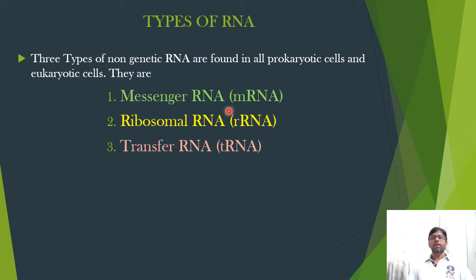Messenger RNA or mRNA carries the genetic information from DNA to ribosomes where protein synthesis is taking place. Ribosomal RNA is found in the ribosomes and helps in the formation of peptide bonds between the amino acids. And transfer RNA brings the amino acids to the ribosomes and plays a key role in protein synthesis. So in this way, the three types of RNAs play an important role in protein synthesis.